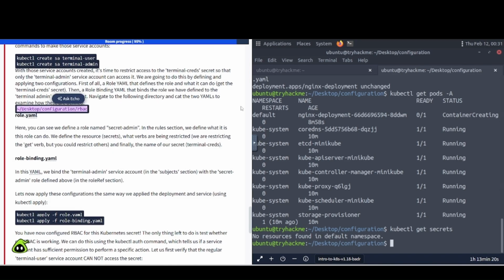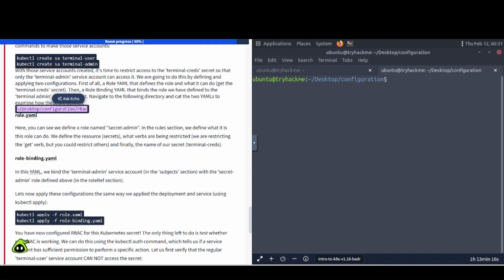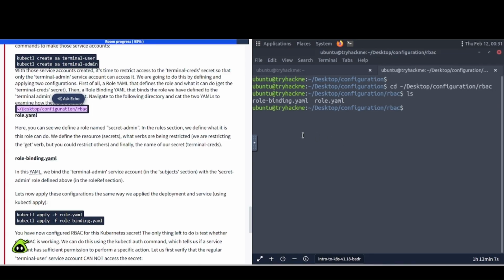Okay, so I guess we can follow along here and see how far we can get on this. All right, so let's go ahead and cd into that area here. Okay, so there we go.